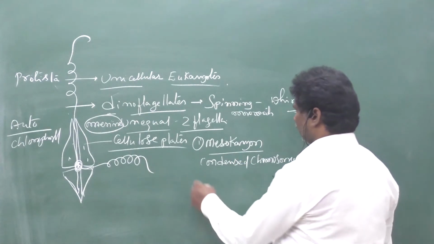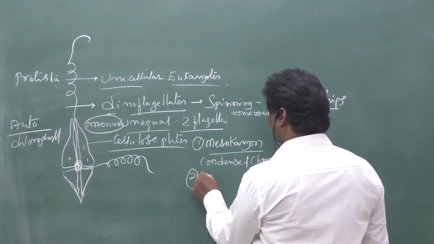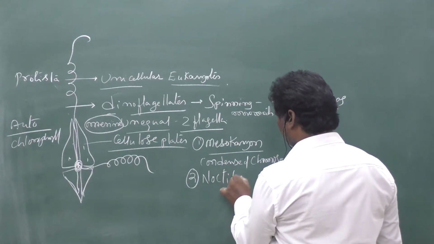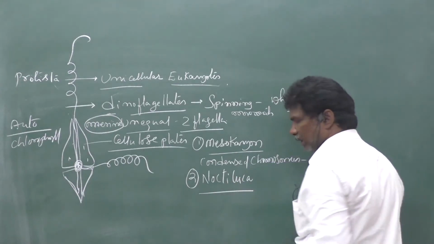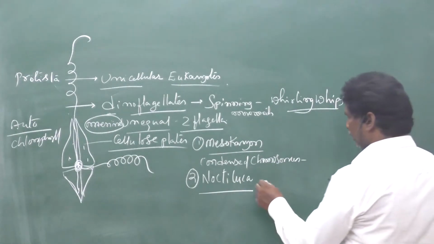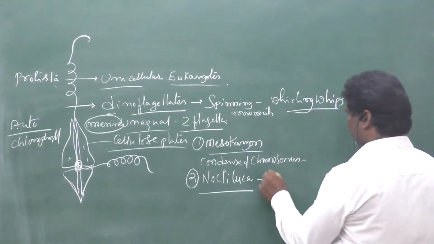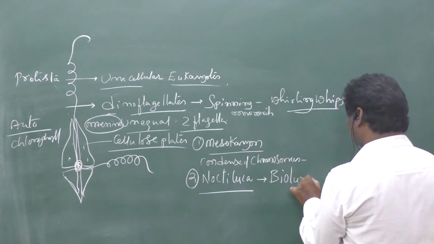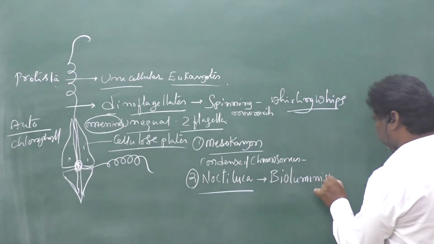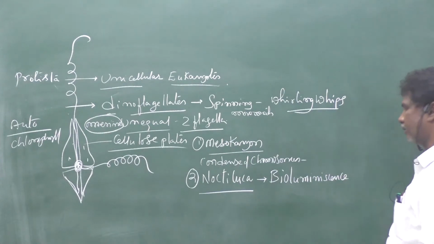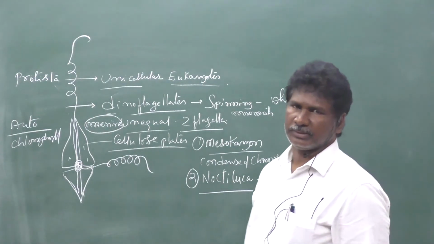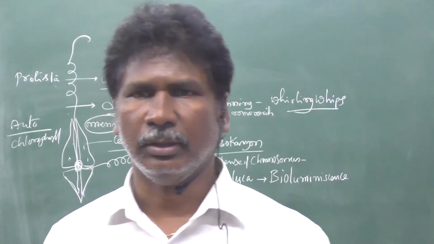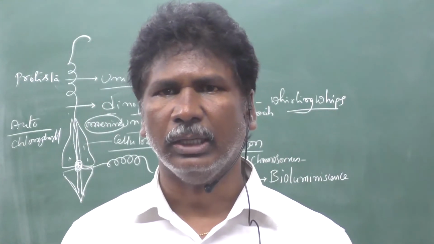And another important one, second one of the dinoflagellates, is called Noctiluca. The dinoflagellate name is Noctiluca. It shows a special phenomenon that is called bioluminescence. That is having the bioluminescence. What is the meaning of bioluminescence? Bioluminescence is nothing but a natural light emitting phenomenon.